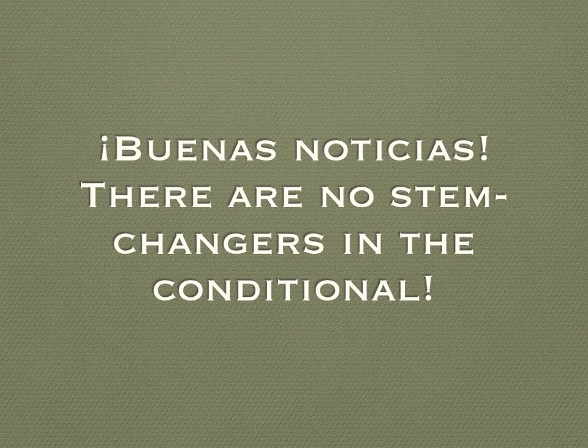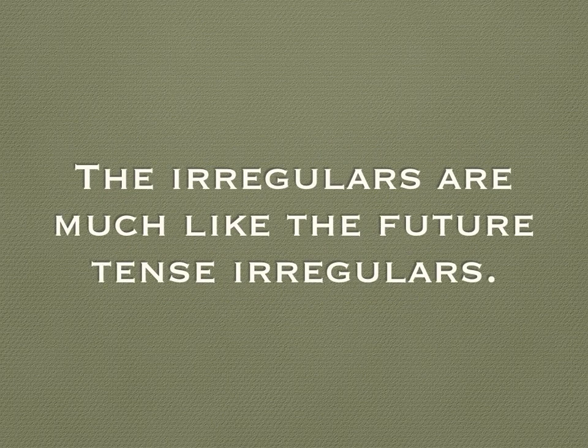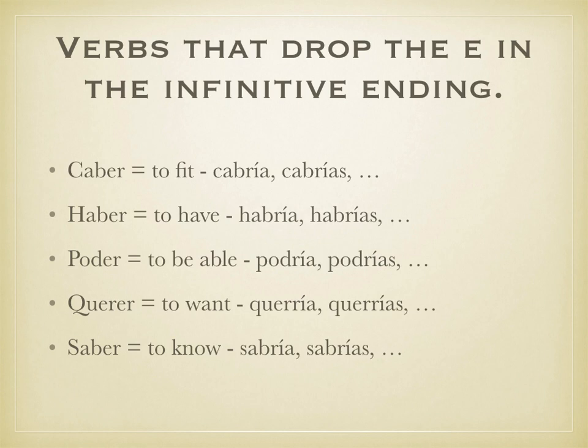They're all normal. They're all regular. All stem changers are regular in the conditional, just like they are in the future tense. Now, there are irregulars in the conditional, but they follow the same patterns as the future tense. The list of verbs in the future that drop the E in the infinitive ending, they're the same in the conditional. Instead of leaving the ER on the infinitive, you take the E out and then add the conditional endings. Caber, cabría, cabrías, cabría, cabríamos, cabríais, cabrían. And haber, and poder, and querer, and saber, they work the same.